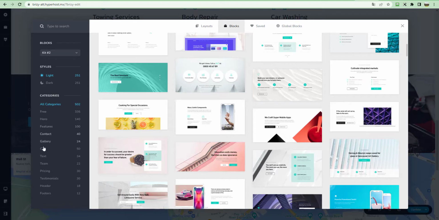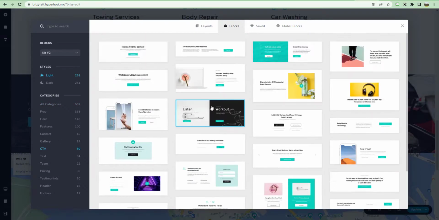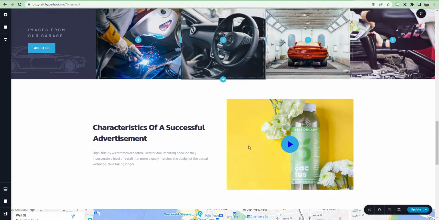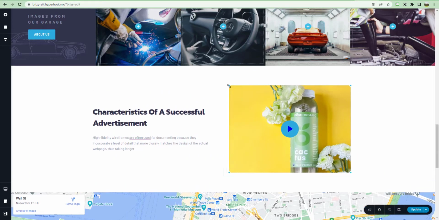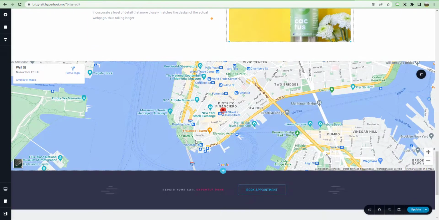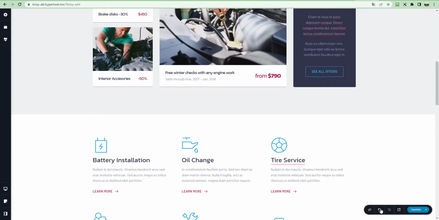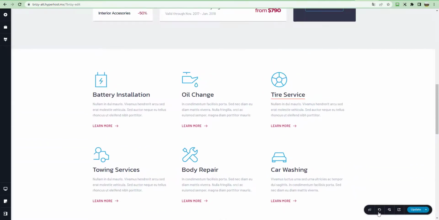You can search for a category. So let's say I want to do a call to action. This one is nice. It has a video in it. There you have it. You click on the video and you can embed the video that you want from Vimeo, YouTube, or custom. And that's it. The video is ready. It's there. You can change the size again. You can change everything here. Now, if you did something you don't like, you can go back and it will remove things that you made changes to. And when you want to update, you update it, and that's it.